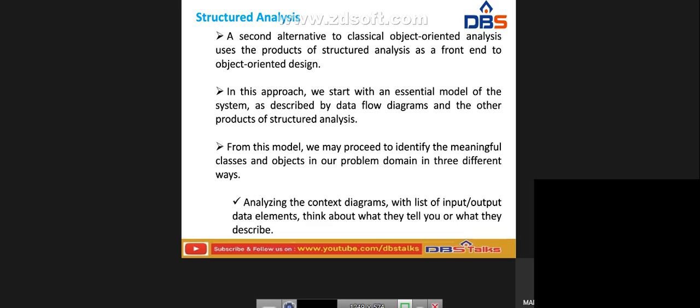Next one, in this approach, we start with the essential model of the system, described by data flow diagrams and the other products of structured analysis. From this model, we may proceed to identify the meaningful classes and objects in our problem domain. There are three different ways. The first one is analyzing the context diagram, with the list of input and output data elements. Think about what they tell you or what they describe.